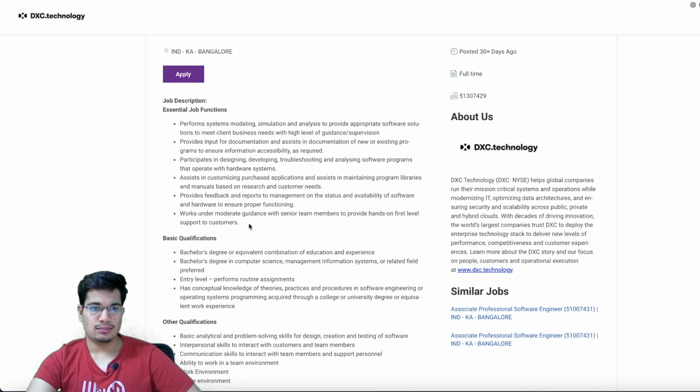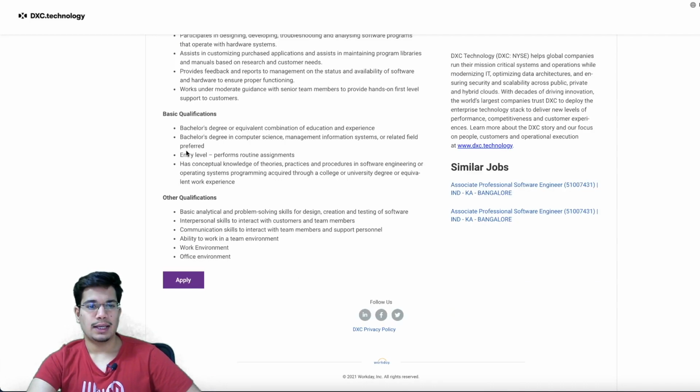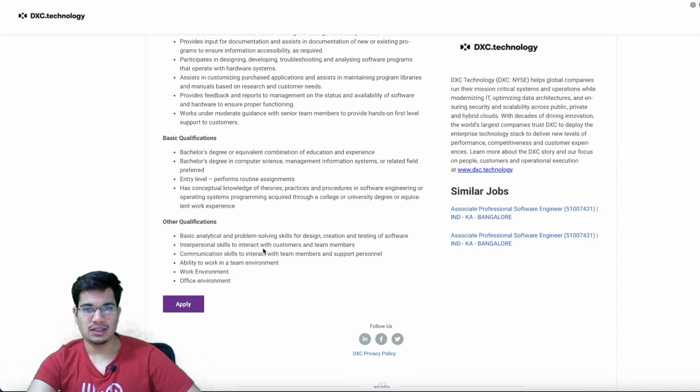And then this is about the job functions and your qualifications. You need a bachelor's degree. They've not mentioned any particular branch, so I think all branches are fine for this one. This is an entry-level role. Conceptual knowledge of operating system programming acquired through a college or university degree. Other qualifications: analytical problem-solving skills, design, creation, and testing of software, and the ability to work in a team and office environment. So nothing very specific has been mentioned for this particular role.